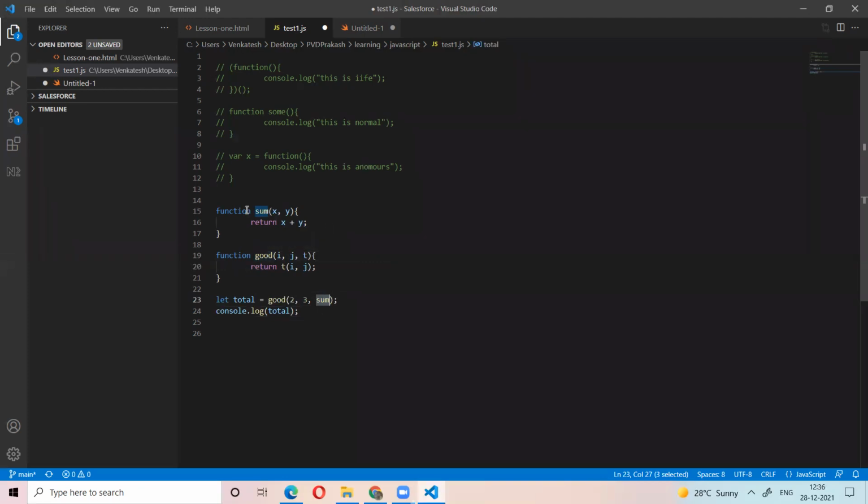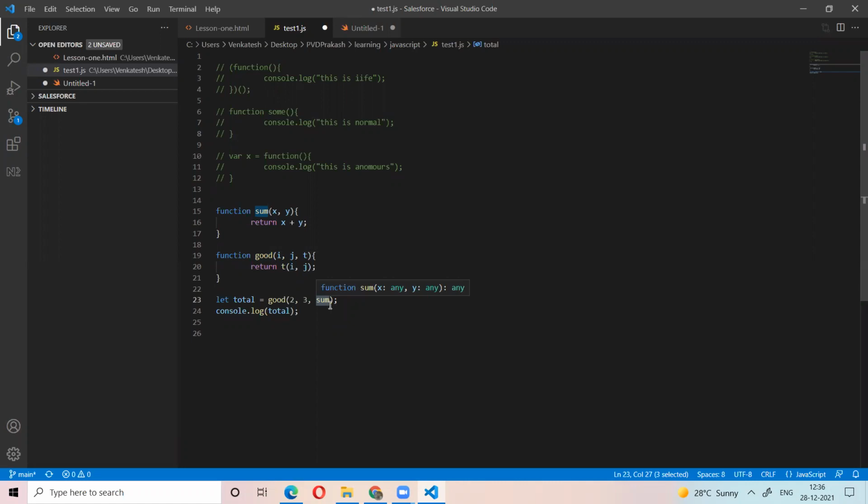Now sum function we can pass as an argument to the other function. That's why it's called the callback function.